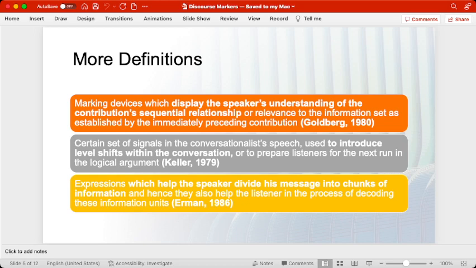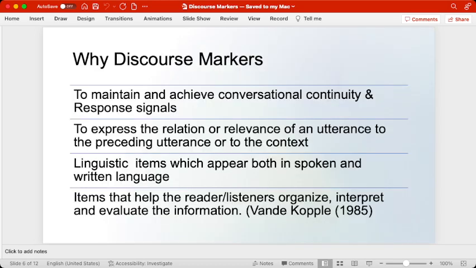Similarly, he can also show that he has the information, the knowledge and the skill to divide long information into different parts so that it may be understood very well. So these are some of the definitions of discourse markers. These definitions also highlight the uses of the discourse markers as well. Why do we use them? What is the reason behind that?